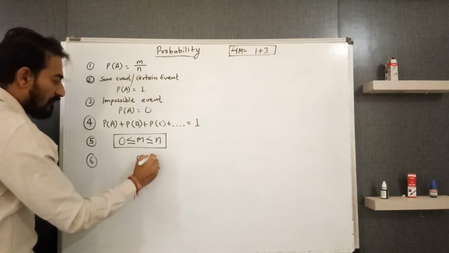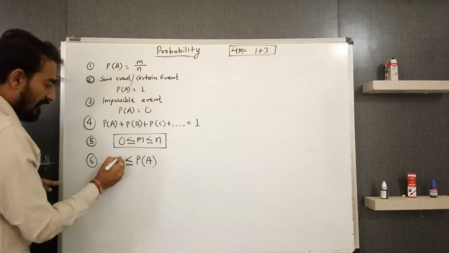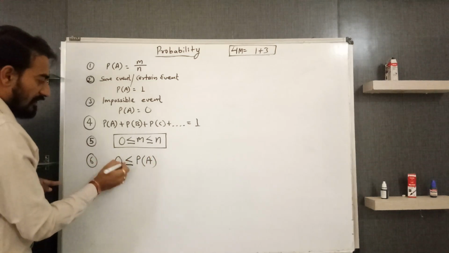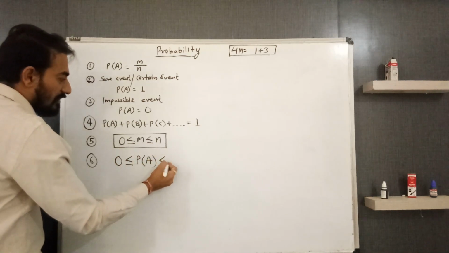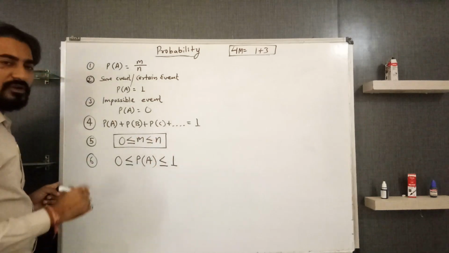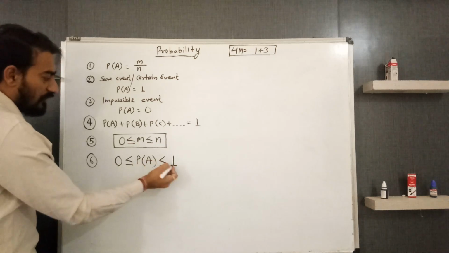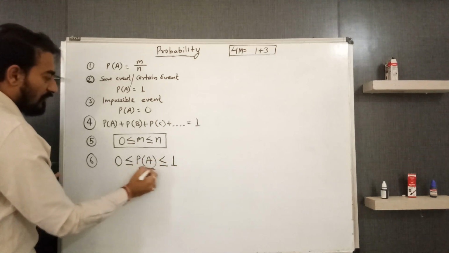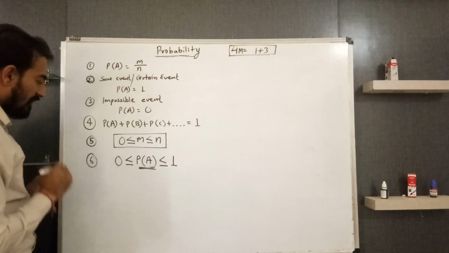The probability of an event can be 0, it may be more than 0, it may be equal to 1, and it may be less than 1. It means from 0 to 1 you can think about the probability of an event.